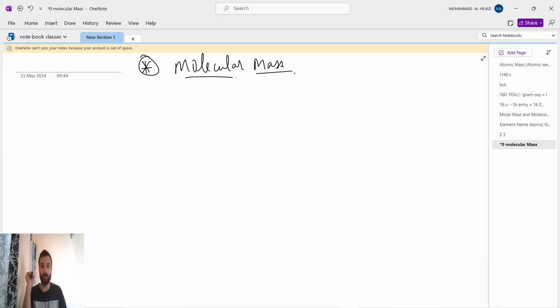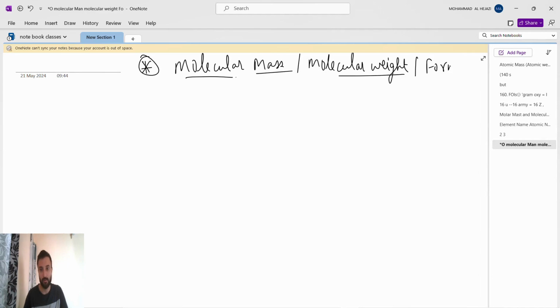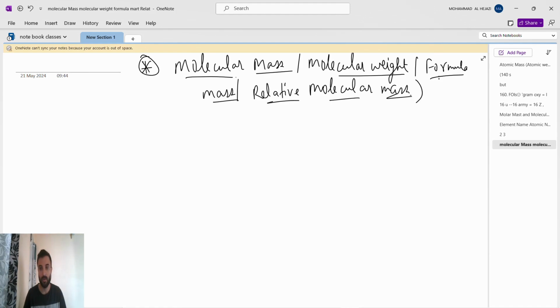Okay, molecular mass or relative molecular mass. Guys, see, molecular mass, or you can say molecular weight. Okay, molecular mass, molecular weight, or formula mass, or relative molecular mass. Okay, all are the same, but all are expressed in u.